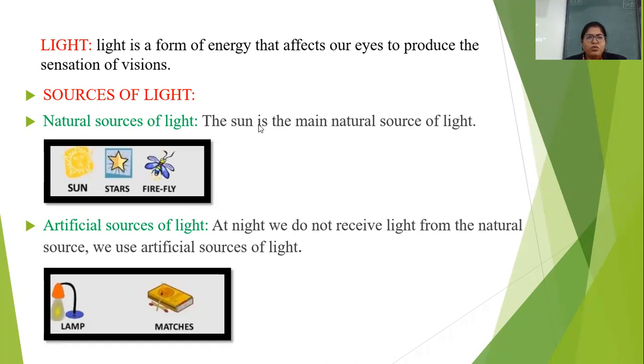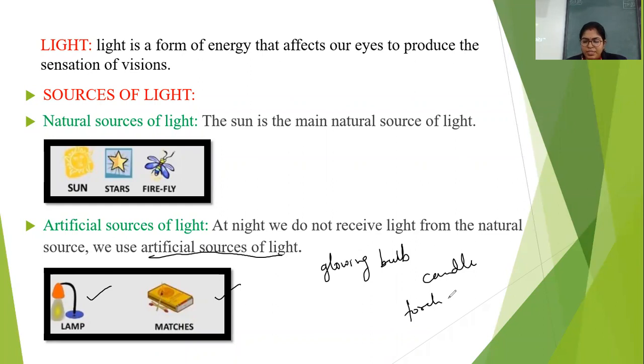Next, we have some artificial sources of light also. See here, the artificial sources of light. At night, we do not receive light from natural source, that is sun. So we use artificial sources of light. What are they? So many examples are there, like here it is lamp, a match, okay, matchstick, then glowing electric bulb is an artificial source of light, then burning candle, a torch, like with so many examples are there. Okay, so this is the artificial sources of light.